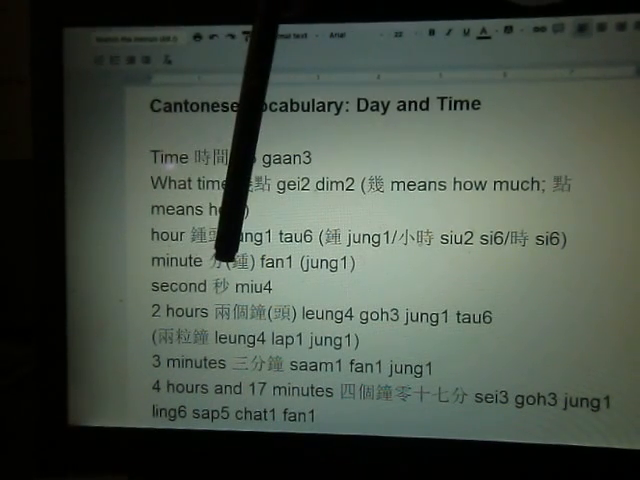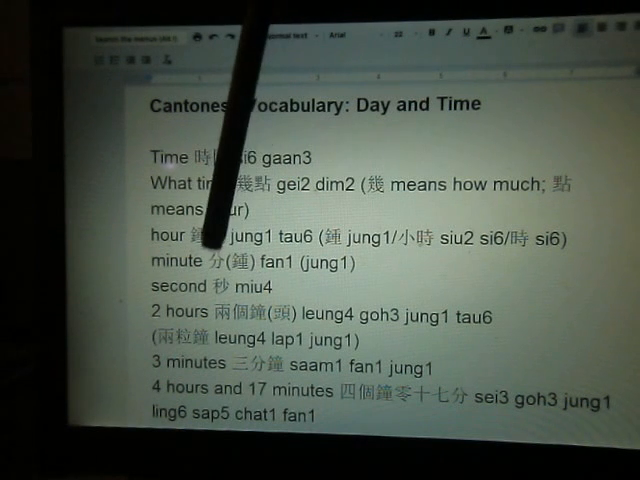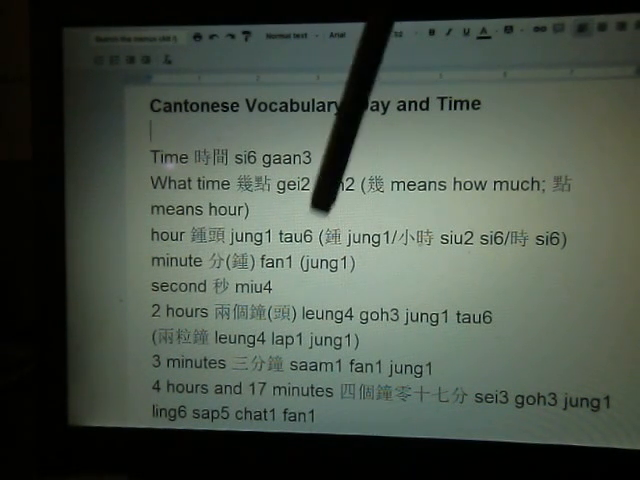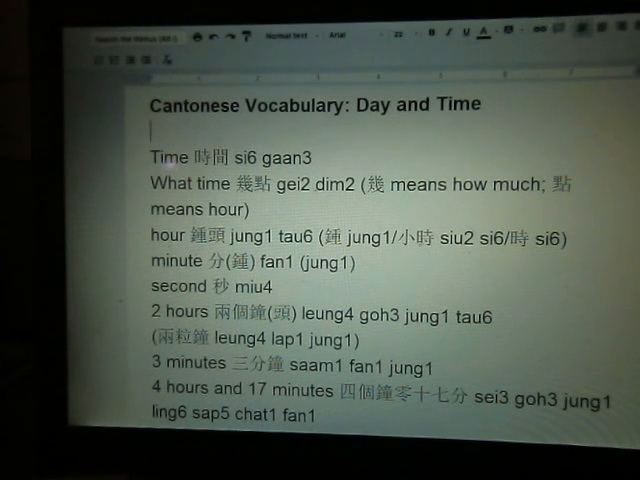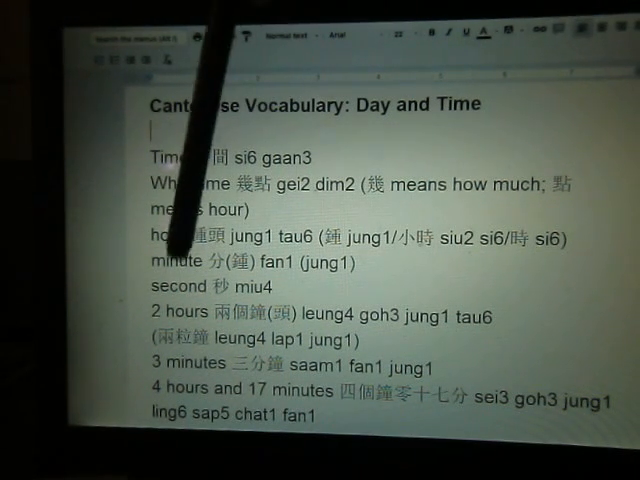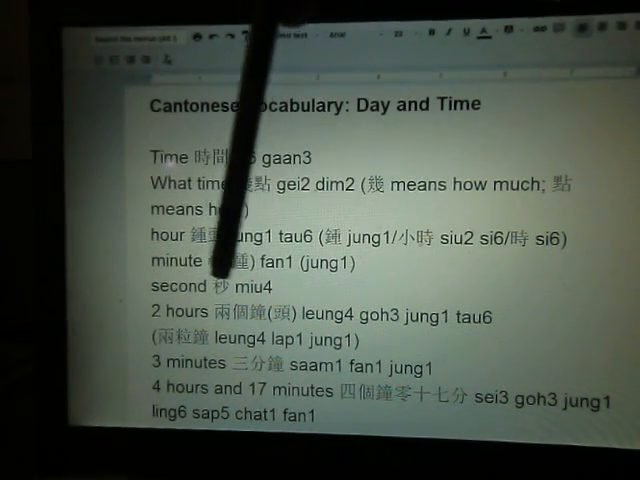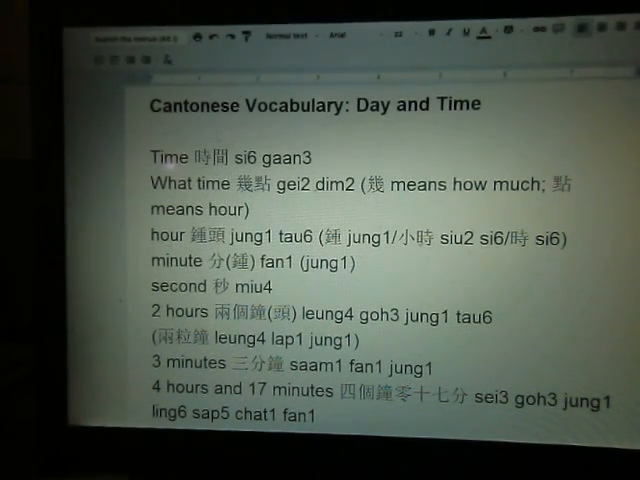And then minute, 分. Or sometimes they say 分鐘, or just 分. 鐘 means hour, 分 means minute. And then we have seconds. 秒 is fourth tone. A 秒 is a second.